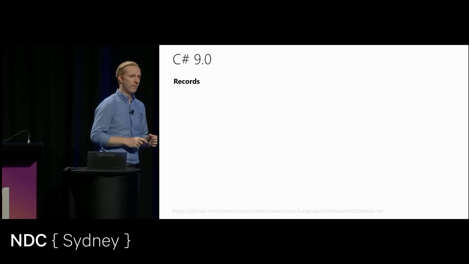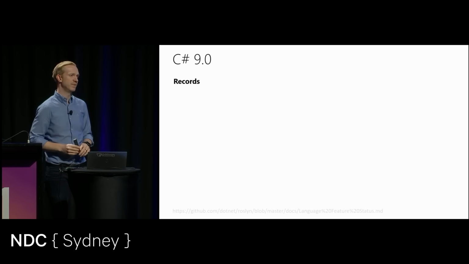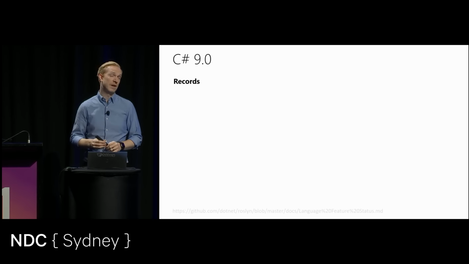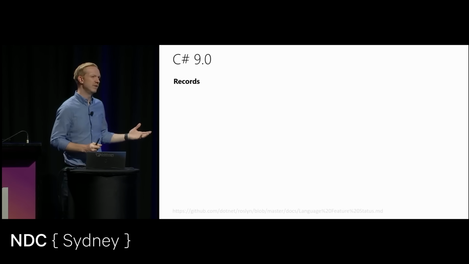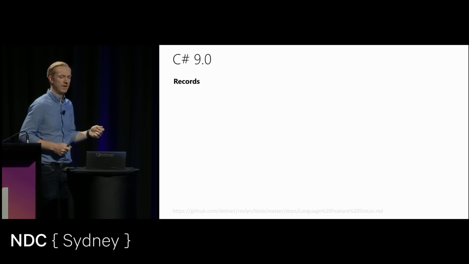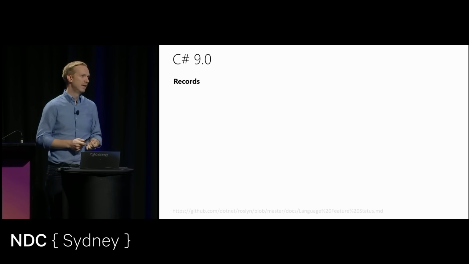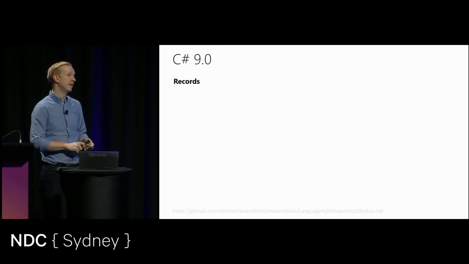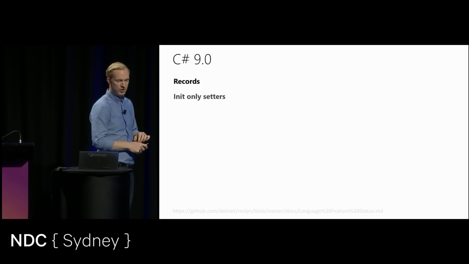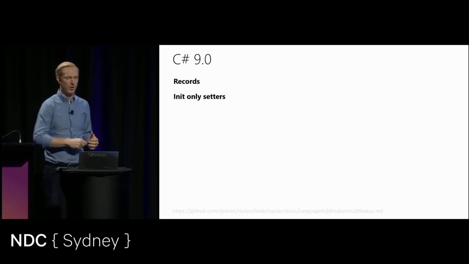There's a thing called records, which they talked about even way back with C#6 and proof of concept, a thing called primary constructors. But that was a long time ago and took a while to get around to building this feature. Records is a shorthand way of creating a reference type that gives you value-based equality and immutability out of the box. It's coupled with something called an init-only setter, so you get a true read-only auto property.